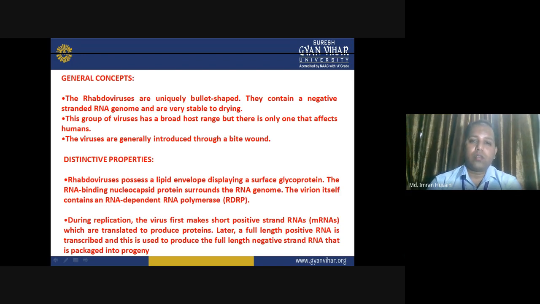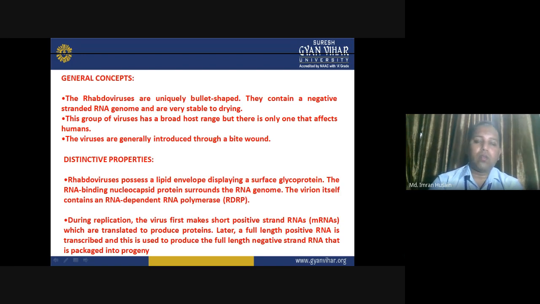So, this virus has RNA polymerase with it. During replication, the virus first makes short positive strand RNAs, known as mRNA, which are translated into protein. So this is the working mechanism of this rhabdovirus.